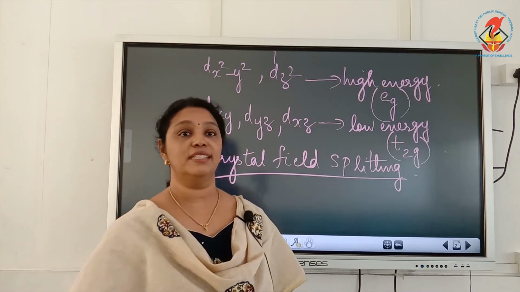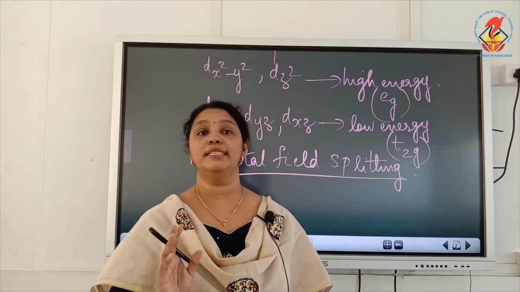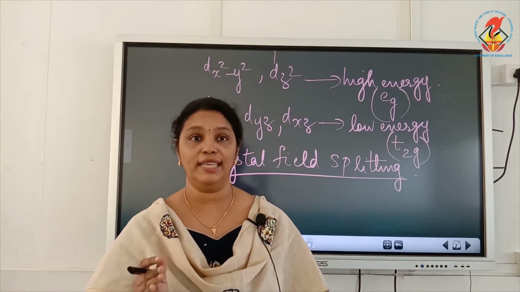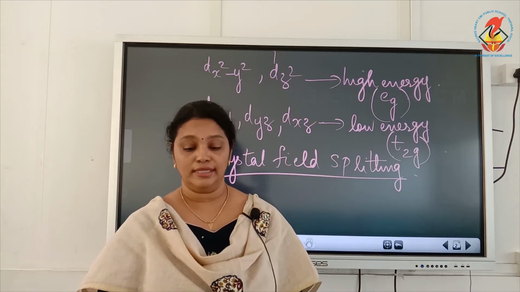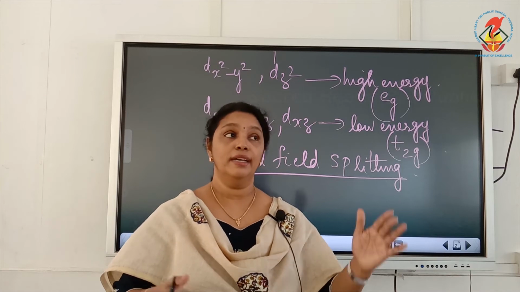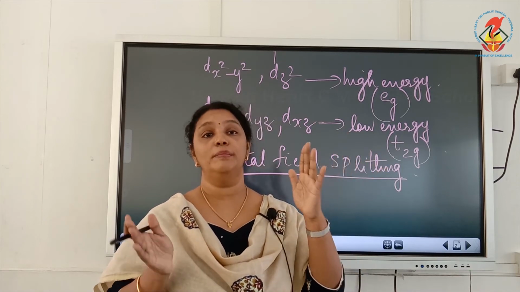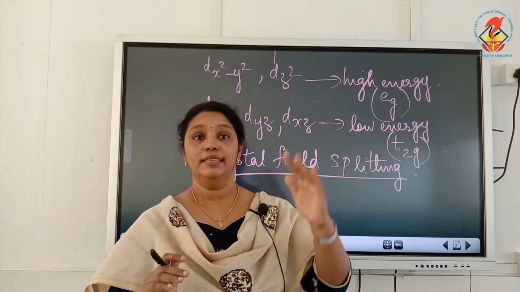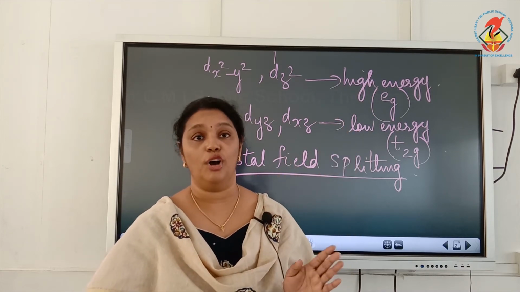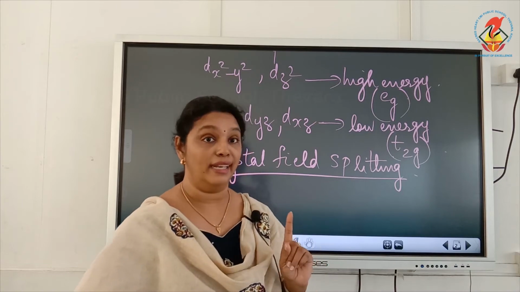Crystal field splitting is the splitting of degenerate d orbitals in the presence of ligand in a complex. And when they split, there will be an energy separation between these 2 sets, that is between T2g and Eg. That energy difference is called crystal field splitting energy.